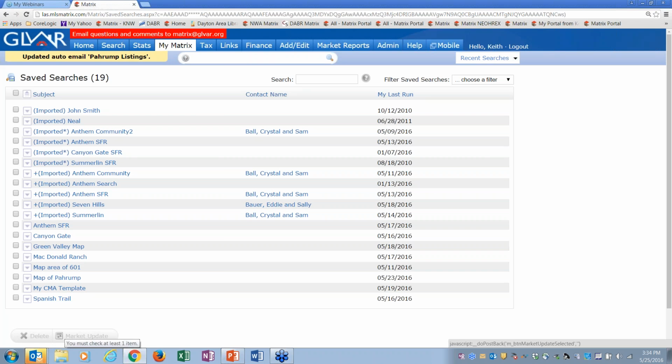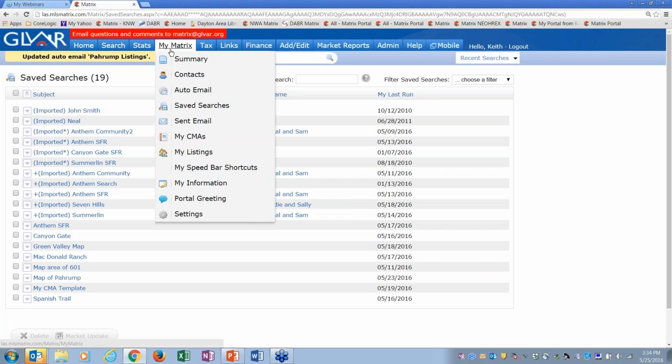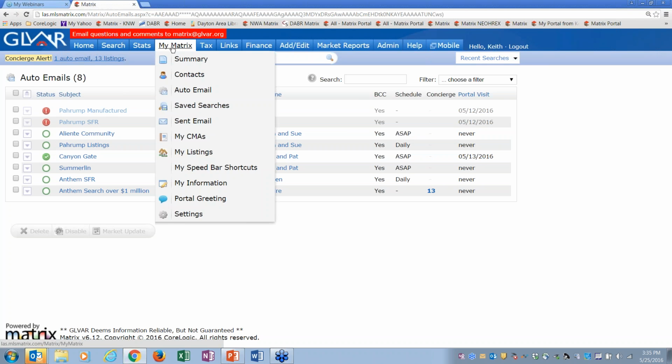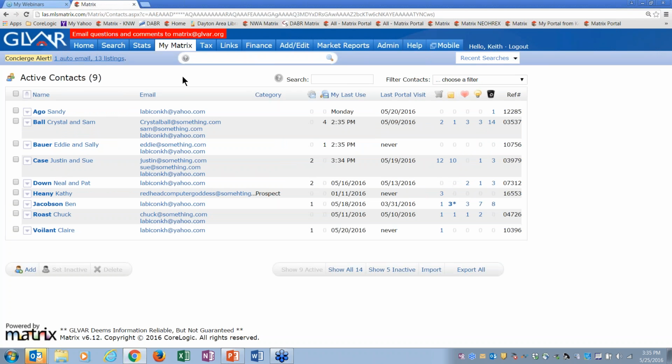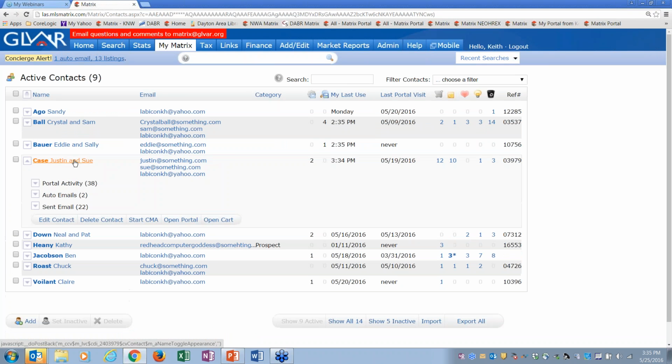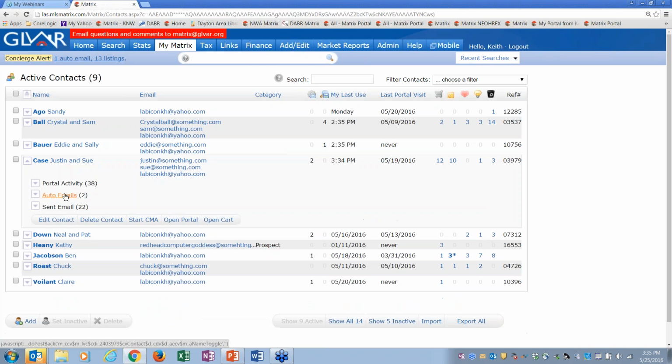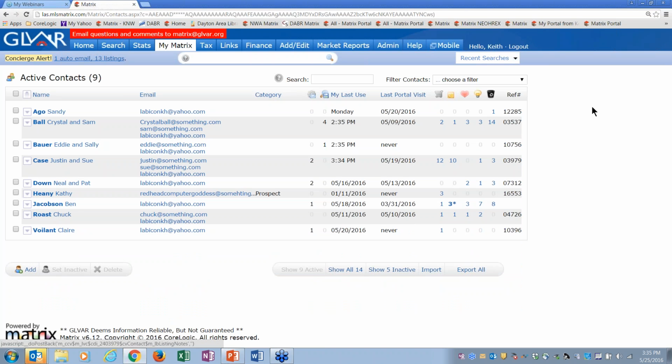So I'll save it. And that one for Justin and Sue is now not in my list for saved searches. It jumped over, and see right up here, updated auto email Pahrump listings. It is now under auto emails. And now both of those have been activated and they have both been sent a welcome message to their auto emails in here, okay? Another place I can find it, I can go up to My Matrix contacts and I can click on Justin and Sue's name here and I can see that they have 2 auto emails right here and there they are. So you can find them that way also, okay?